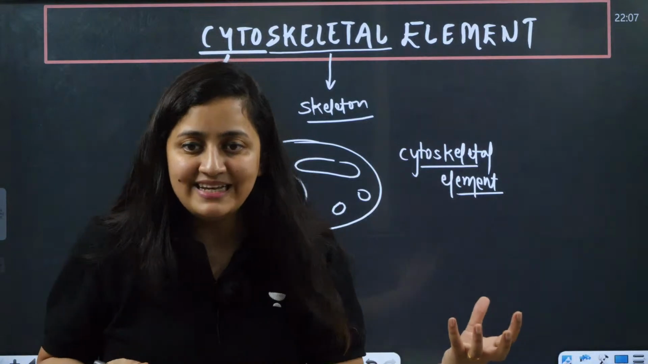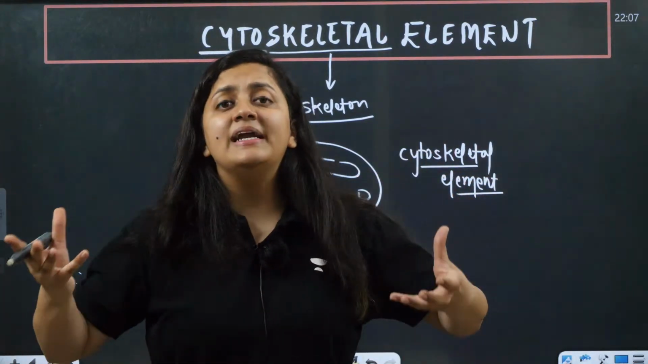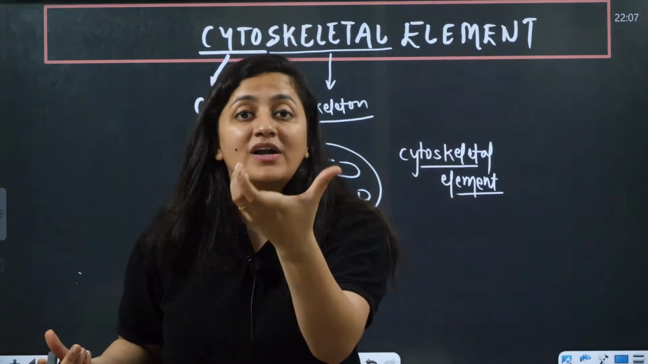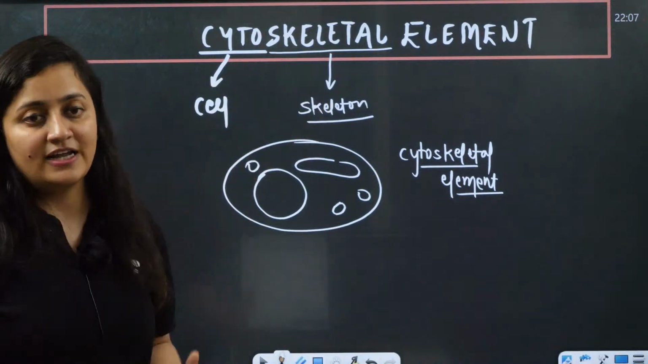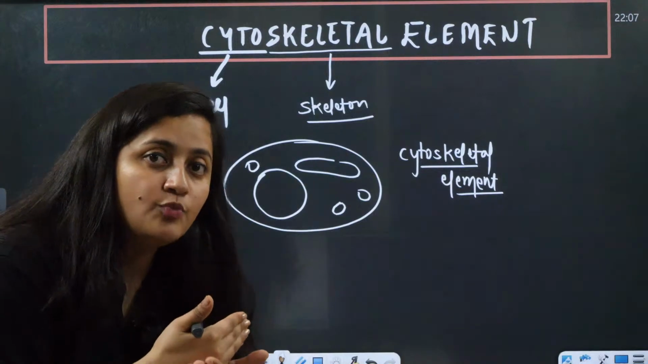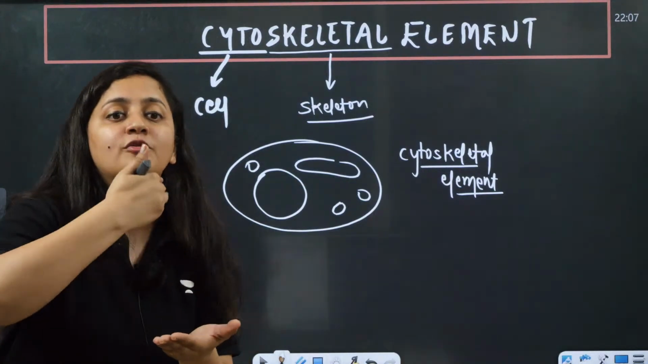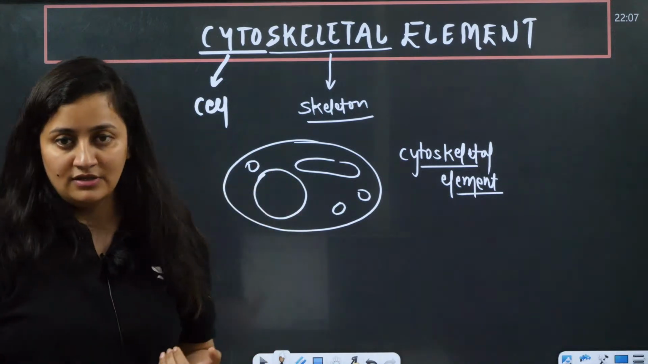If I talk about the cilia, if I talk about the flagella, right? Cilia and flagella are made up of microtubules. But what exactly is that microtubule? The proteinaceous structure, the part of cytoskeletal element. So cytoskeletal element is something which is going to provide support to the cell, which is going to provide shape to the cell, which will help in the transport of things, in the movement.